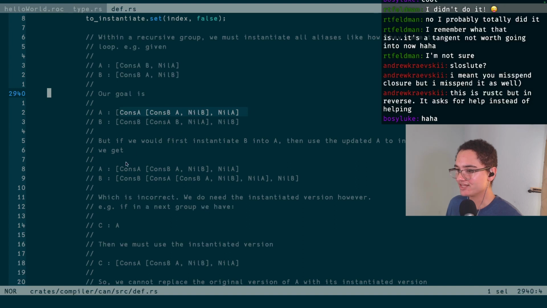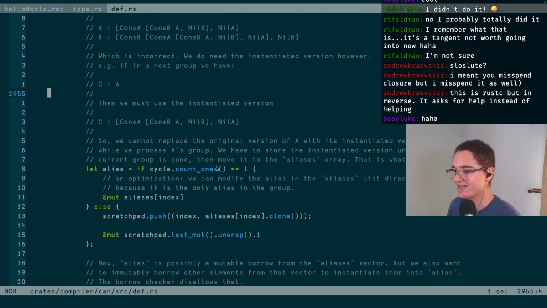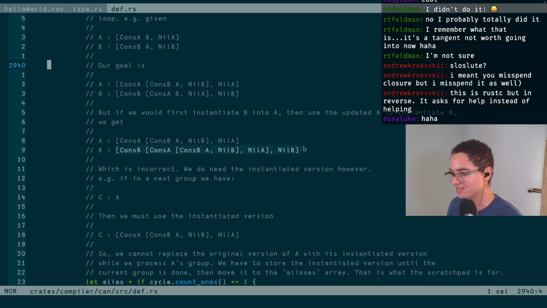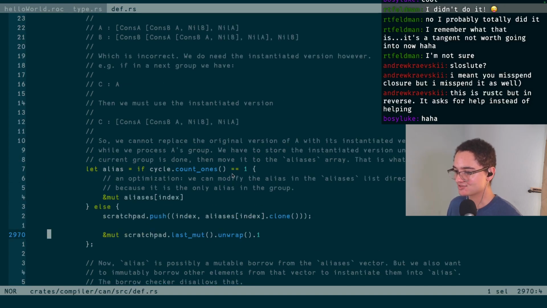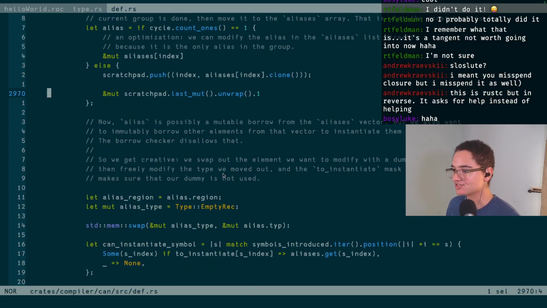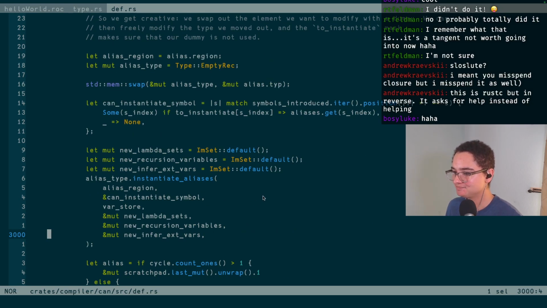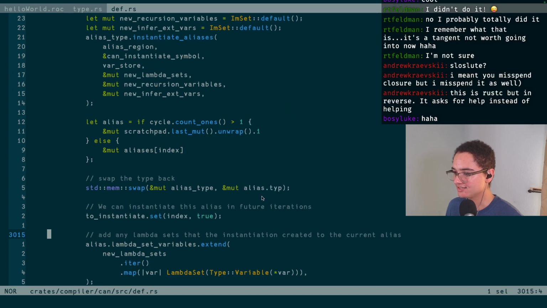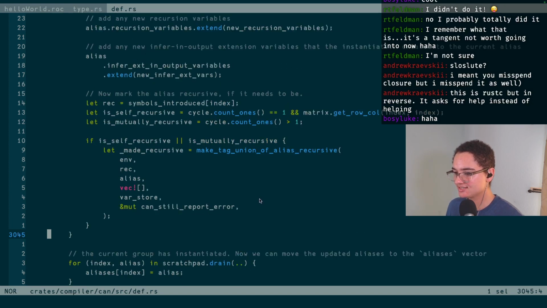Gotta love the fun of what a type ends up looking like: cons nil, cons nil, cons b, cons a. This is the stuff that we have to unwind that gets generated by users and make sense of. Something that ends up turning into this giant recursive list nonsense. I like arrays. I don't need lists. I like simplicity. But I guess I do use recursive types from time to time. Instantiating the aliases, cycle counts. Does any of this have any specification related to tag union specifically? That's the real question.